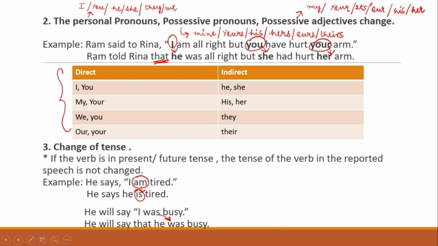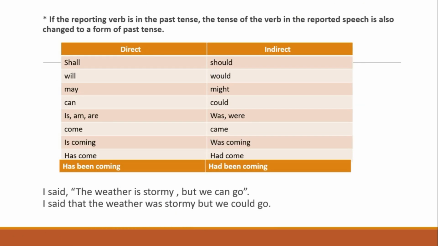So did you see? If the reporting verb is in present or future tense, the tense of the verb in the reported speech is not changed. And if the reporting verb is in the past tense, then the tense of the verb in the reported speech is also changed to a form of the past tense. You can remember this table here, okay?